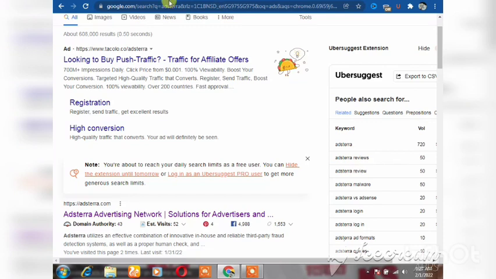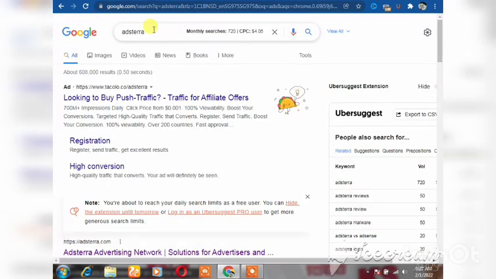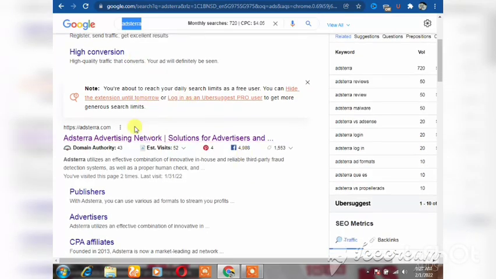So you come to your Google Chrome and type ADSTEERA at the top here, so you can see ADSTEERA. Now what this application is mostly for is those who have websites and those who have social media handles. Now they can come and promote their websites.